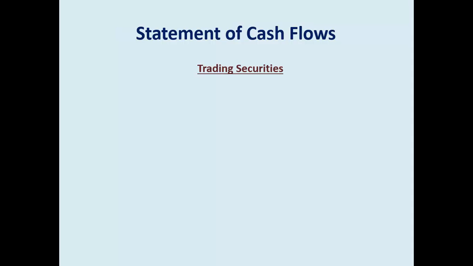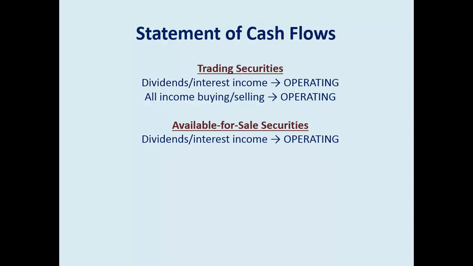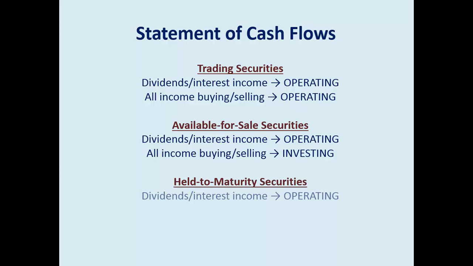And how does this affect the statement of cash flows? Well, dividend and interest for trading is operating, and buying and selling is operating. Available for sale, dividends and interest, it's both revenue. Anything on the income statement is going to be operating. But the cash flow for the actual buying and selling of the securities, that's classified as investing on your cash flow statement. Held to maturity, same thing as available for sale. How the cash flow is classified.